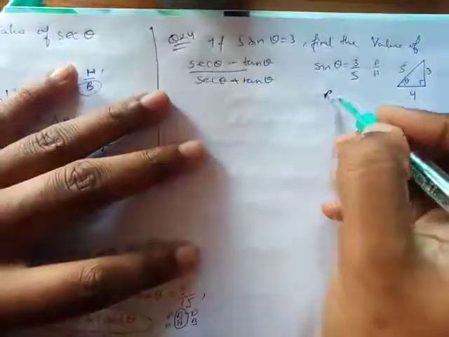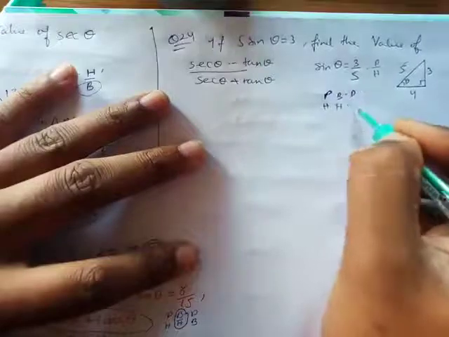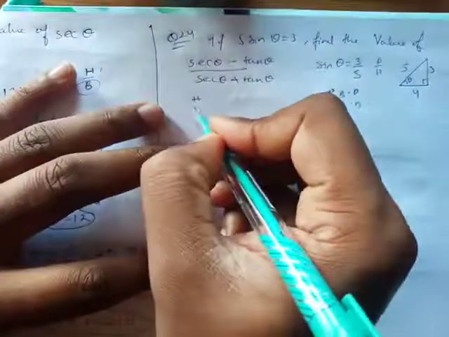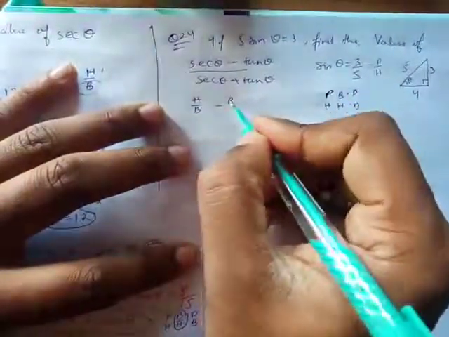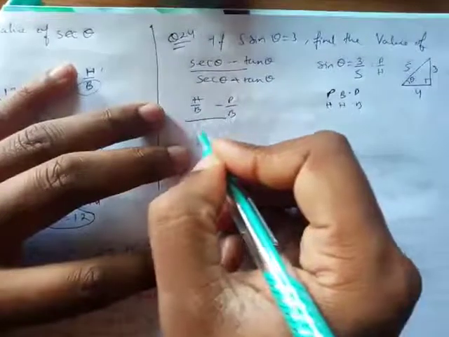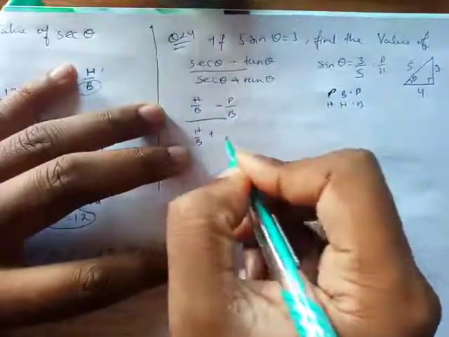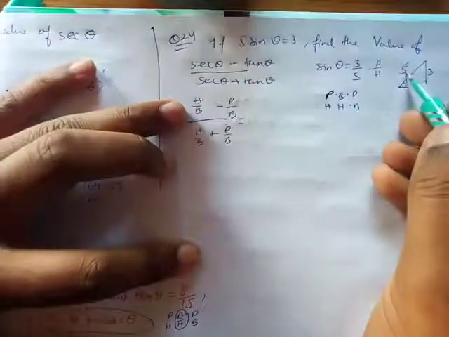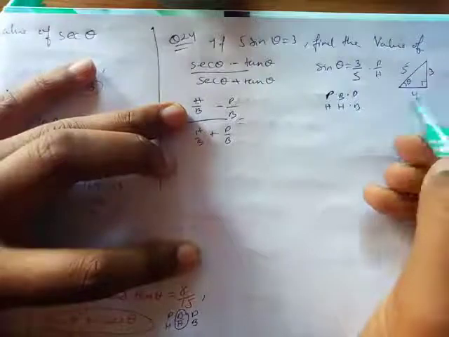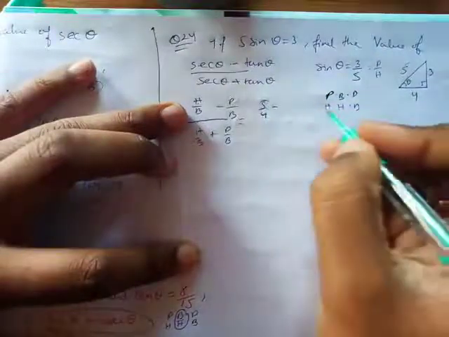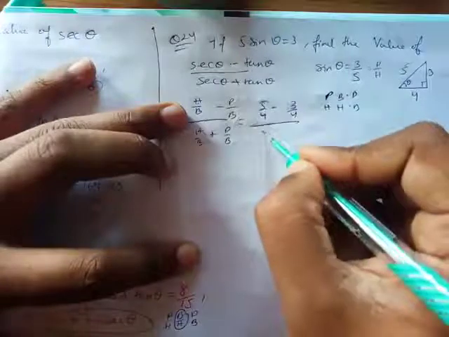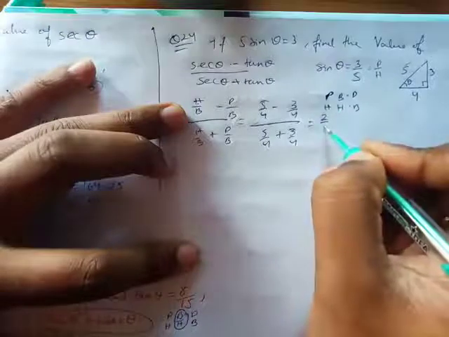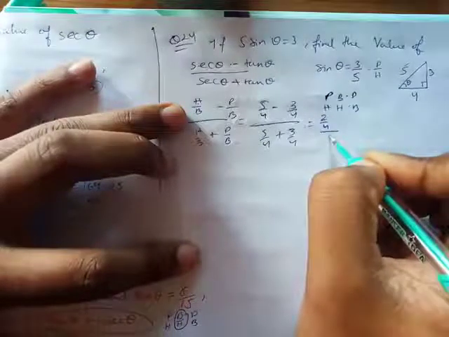Like for example, sec for me is hypotenuse upon base. Tan for me is perpendicular upon base. And then again, hypotenuse over base minus perpendicular upon base, over hypotenuse over base plus perpendicular upon base. And then just put the value of hypotenuse. What is hypotenuse? Hypotenuse is 5 upon 4. Okay, 5 upon 4 minus perpendicular, that is 3 upon 4, upon 5 upon 4 plus 3 upon 4. You have to subtract the upper one, that is 2 upon 4, and the lower one will become 8